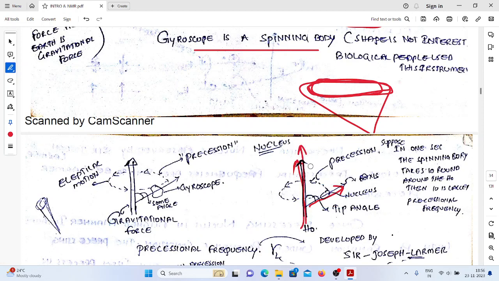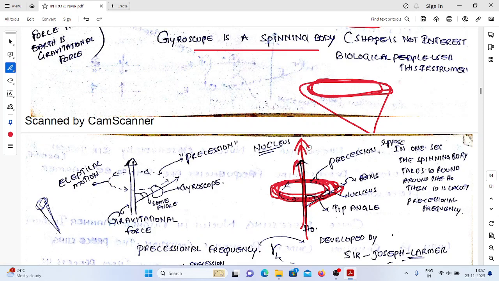What happens? The spinning particle takes a parallel orientation with the external magnetic field and rotates in an elliptical path like a top. This is the imaginary axis which we are assuming, and this is the strength of the external magnetic field.